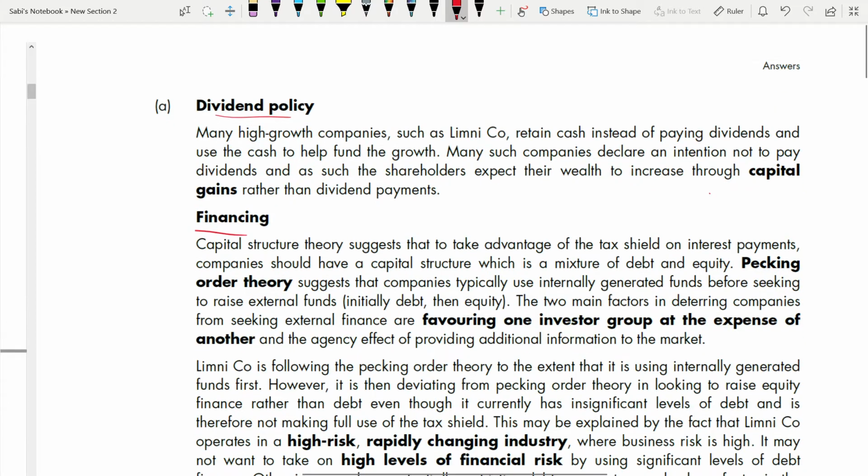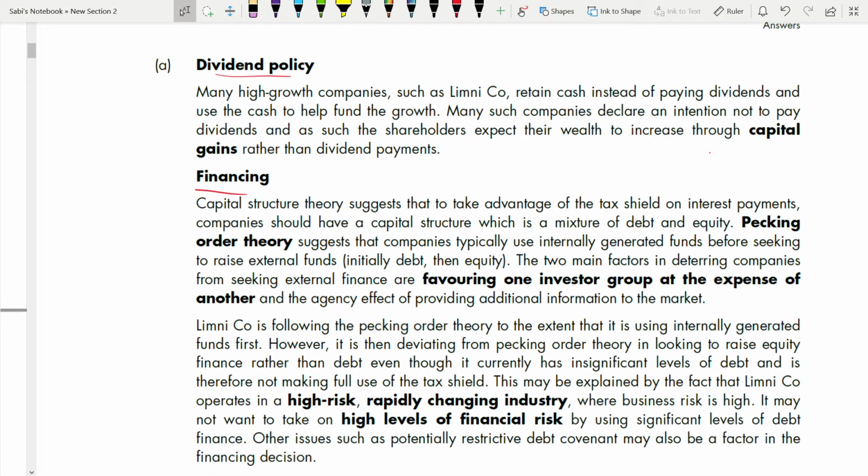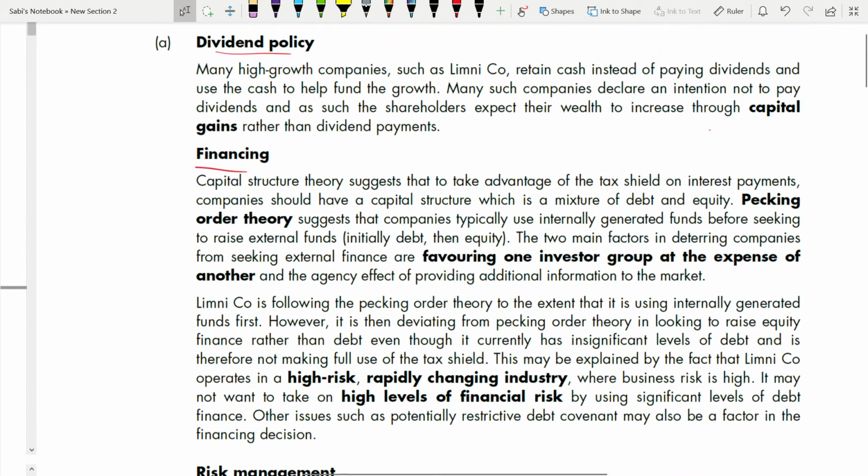Now let's go to the financing. It's a small part. Financing, if this is a very big part, we have two different separate paragraphs for that. So financing, whenever financing comes, you need to talk about pecking order theory, capital structure theory, all the theories you know. Capital structure theory suggests that to take advantage of tax shield on interest payments, companies should have a capital structure which is a mixture of debt and equity.